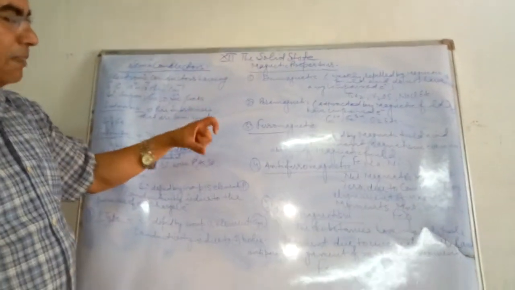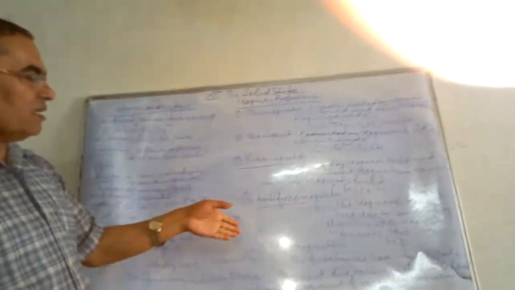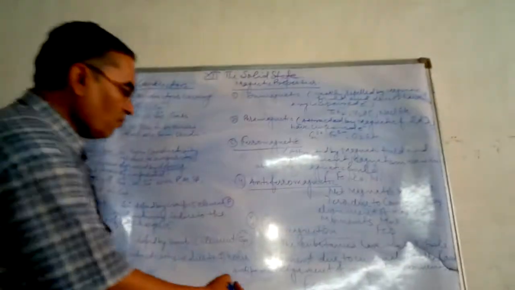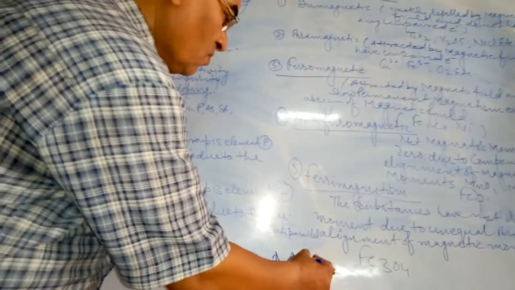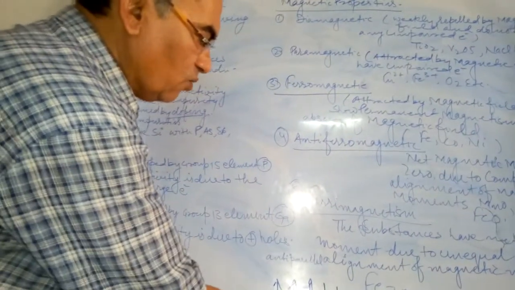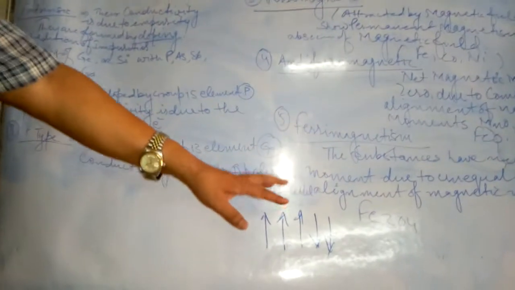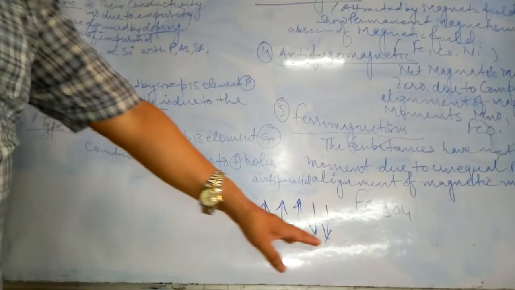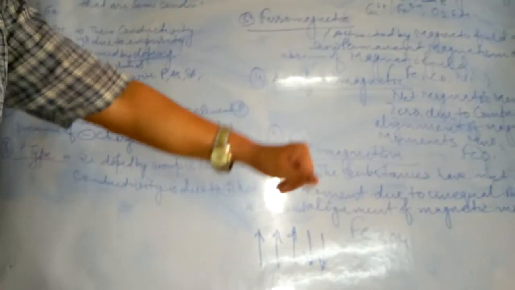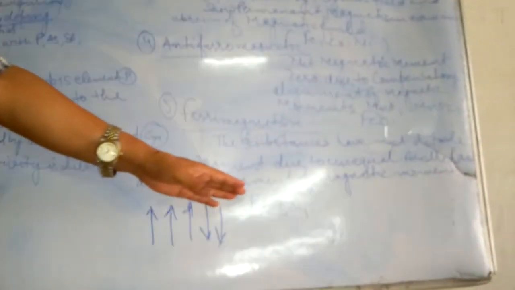There will be a net dipole moment because of parallel and anti-parallel alignment. You can say this is upward, upward, upward, then downward, then downward. Means 3 upward, 2 downward. Then there will be a net alignment of dipole moment. Common example is magnetite, Fe3O4.